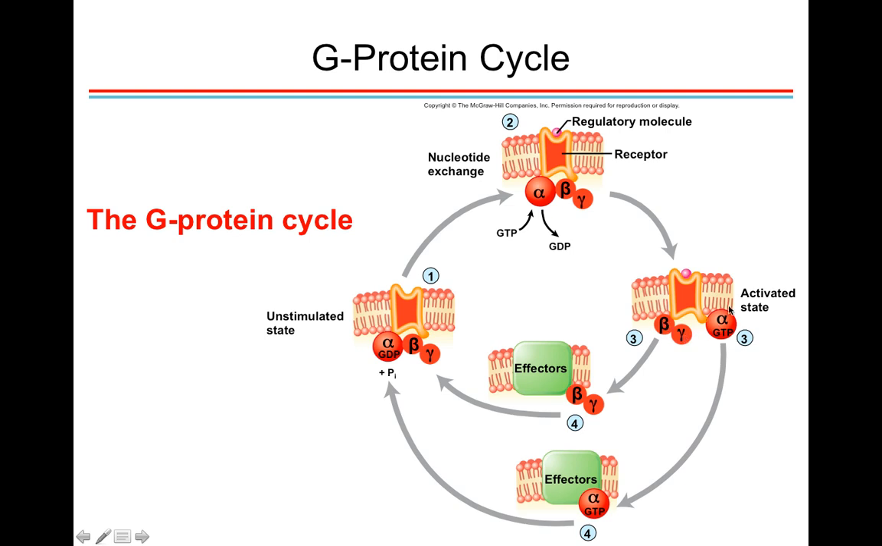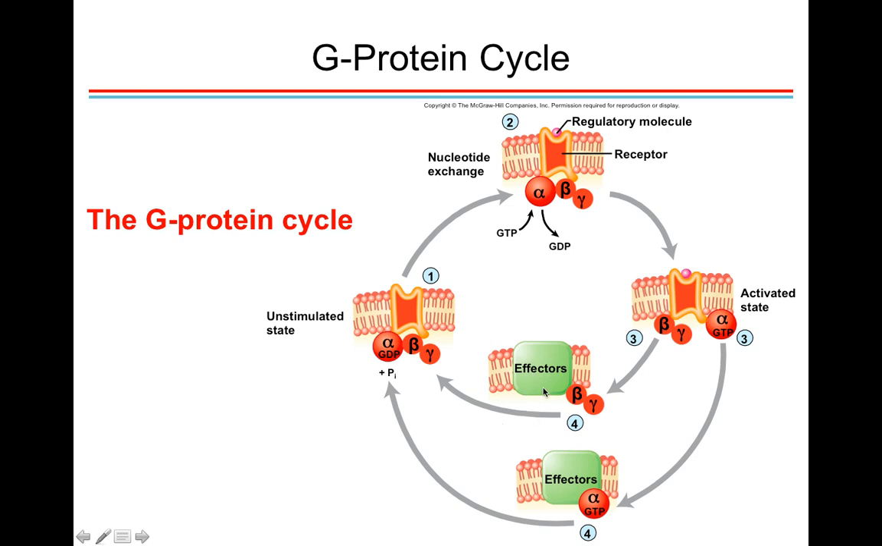And then either the alpha protein binding GTP will travel in the membrane to hit another molecule, often an enzyme, that will be making an effector molecule, like cyclic AMP, for example, that'll then initiate a signal transduction cascade. Alternatively, the beta and gamma subunit, when they dissociate from the alpha subunit binding GTP, they can activate an effector, and these effector molecules will start a signal transduction cascade where the effector molecules will be released into the cytoplasm.